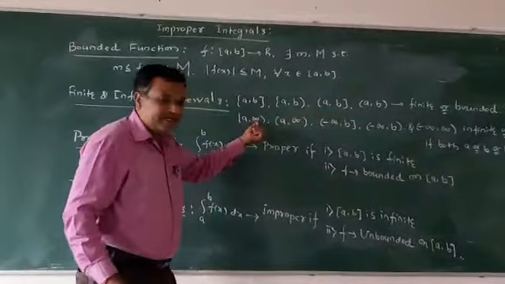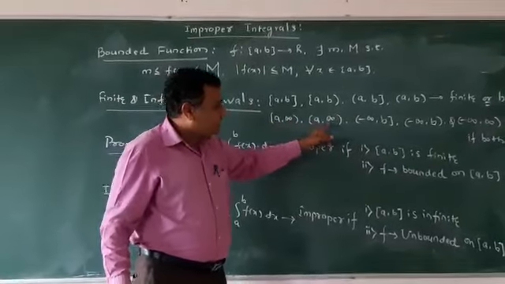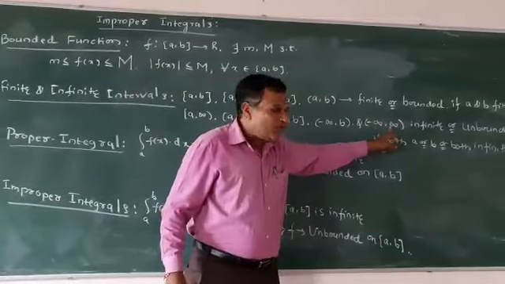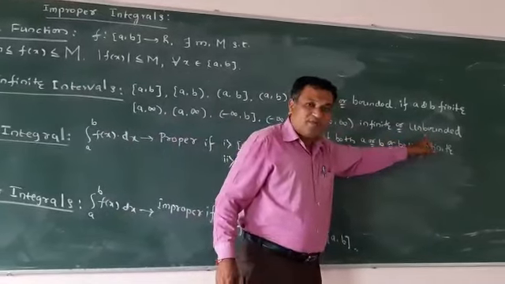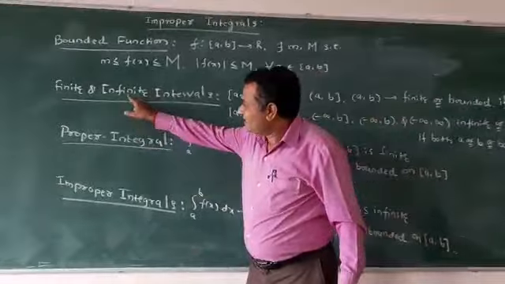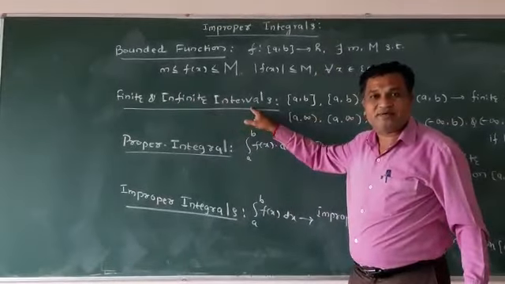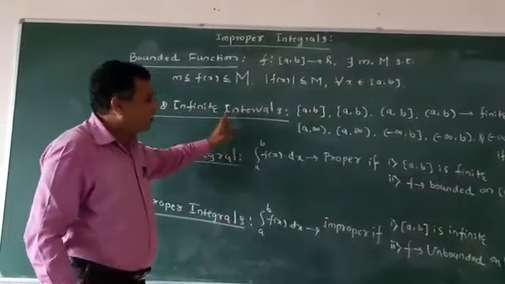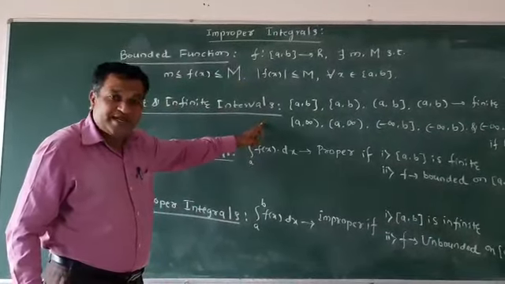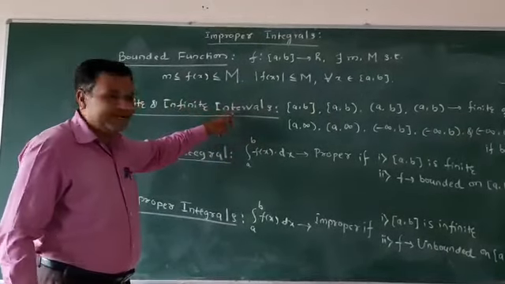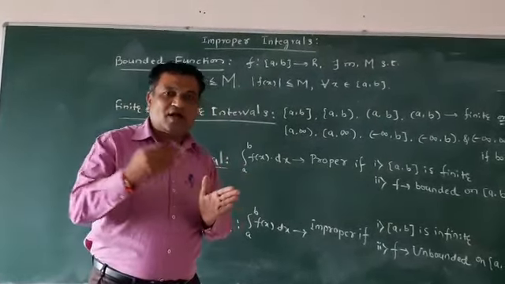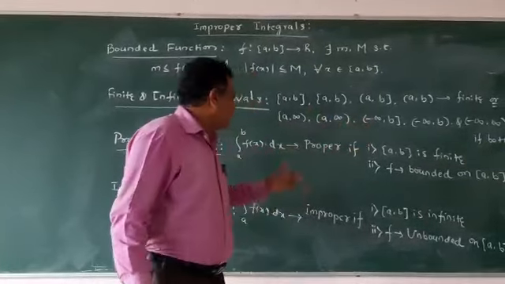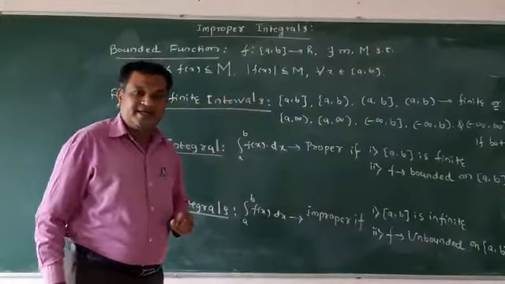See here, upper bound is infinity, lower bound is infinity, unbounded. Here both are unbounded, that is infinite or unbounded, so it is termed as infinite intervals. Is it clear? Finite means both the lower bound and upper bound should be finite. Infinite intervals means either lower bound or upper bound, or both, must be infinity. It is said to be infinite intervals.